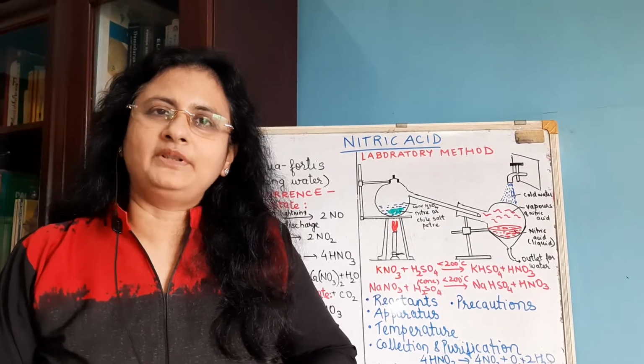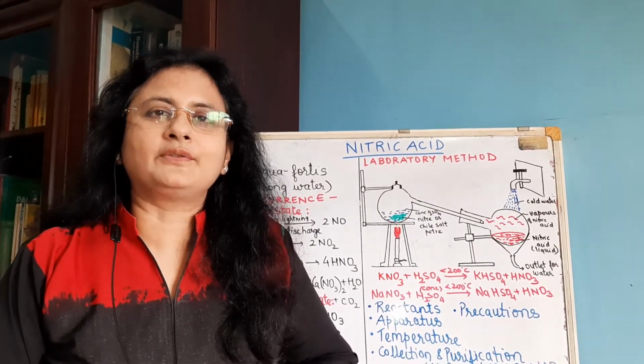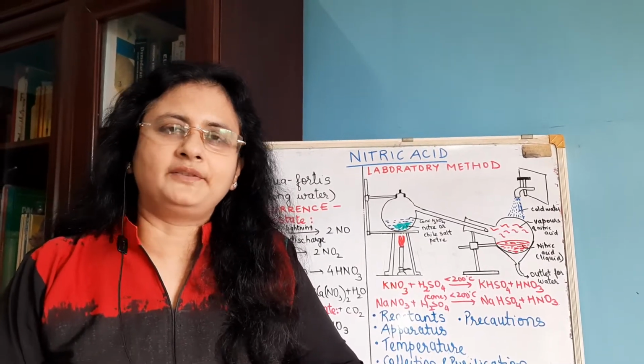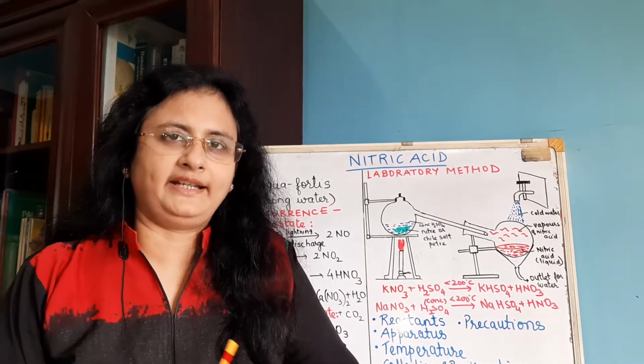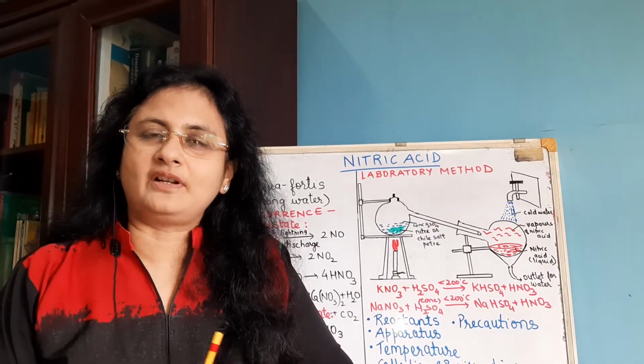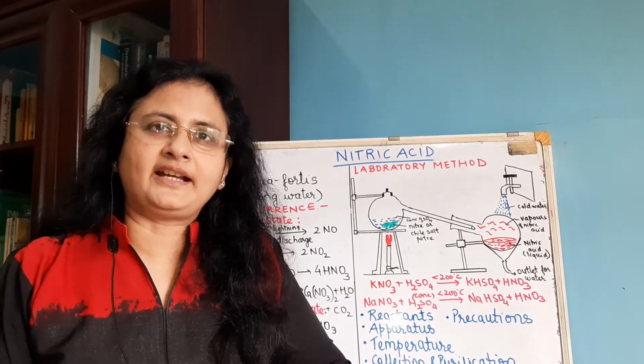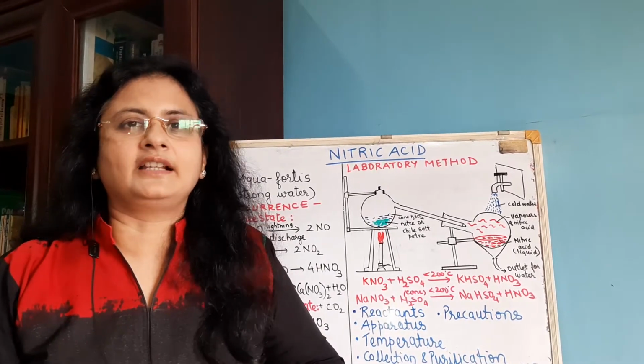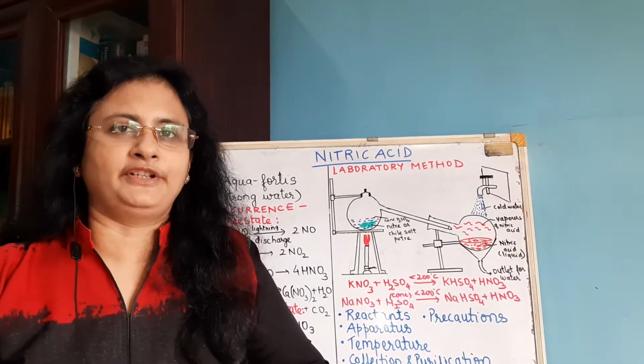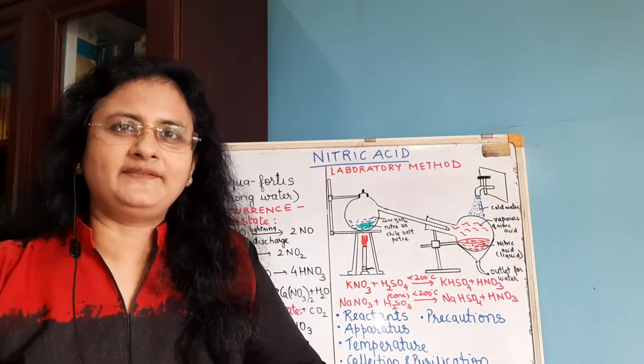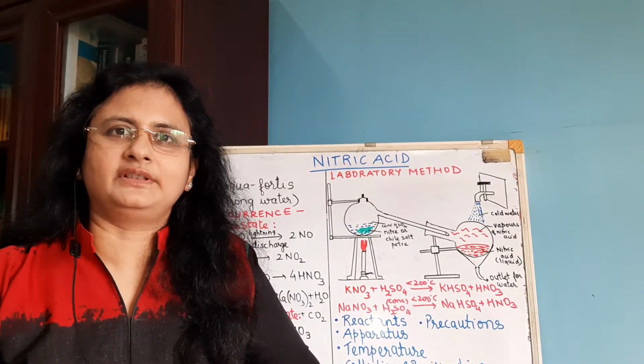Now you should remember the common names of the other compounds also which we have done. For example, hydrochloric acid was called muriatic acid. Then ammonia was called alkaline air. Nitric acid is called aqua fortis and sulfuric acid is known as oil of vitriol. So these common names also sometimes they may ask, so you should know the common names.